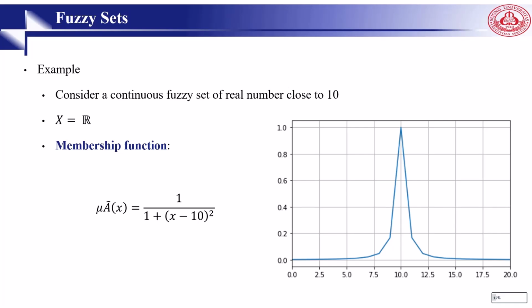If we consider a fuzzy set of real numbers close to 10, it's a fuzzy set close to something. And what is the meaning of close? This close is fuzzy. Because in here, 9 is close, 9.1 is close, 9.7 is close, 9.9 is close, but different close. All are close, very close, almost close, exactly close, far close, less close. This is called fuzzy.